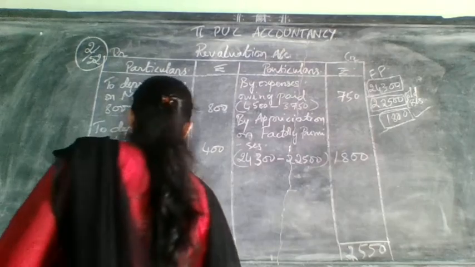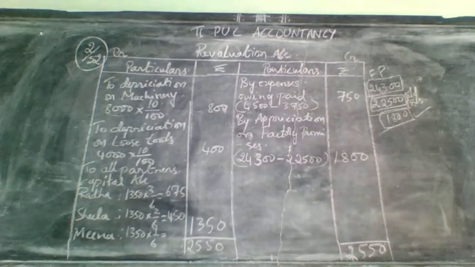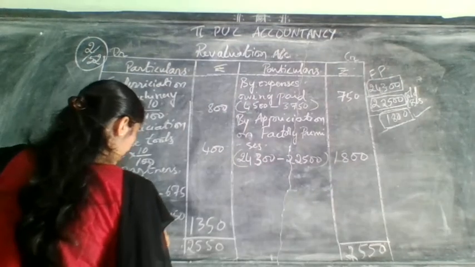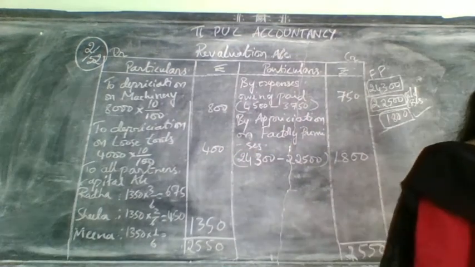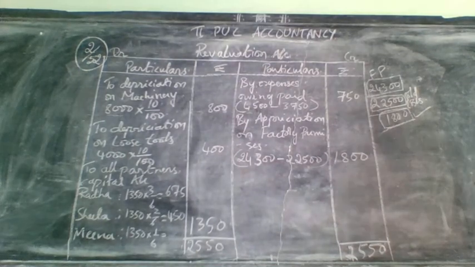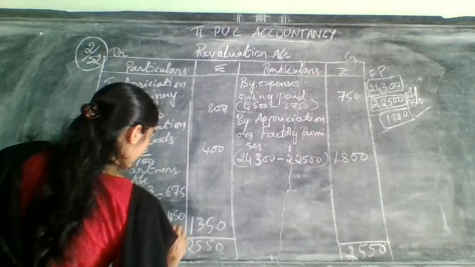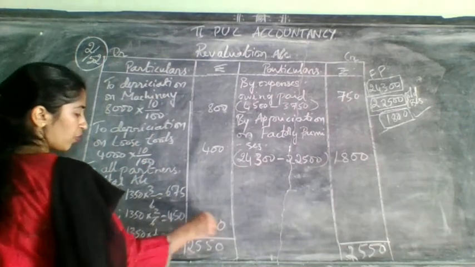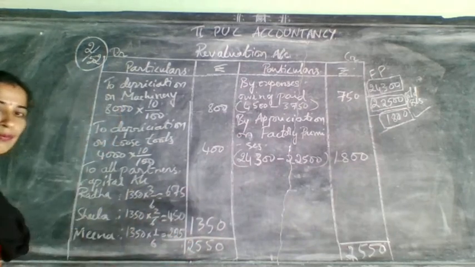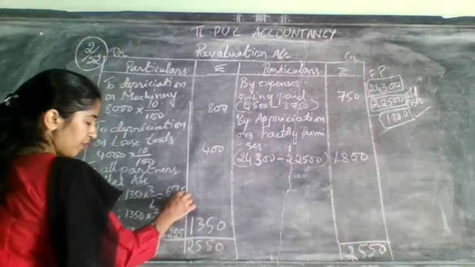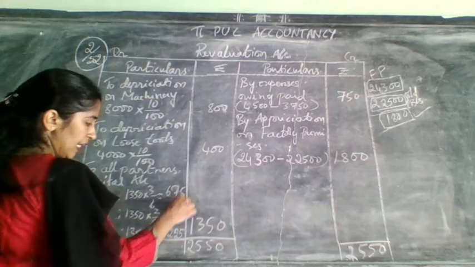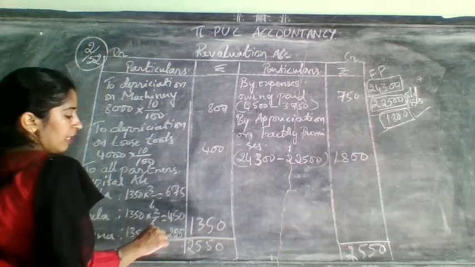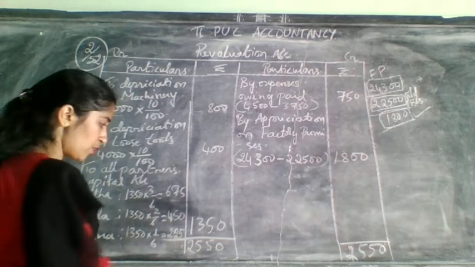Next last one. 1350 into 1/6. How much it will come? It will come 225. If you add these three, you should get this amount. If you get the same amount, then your distribution was correct. Check once again. 5 plus 5 10, 7 plus 1 8, 8 plus 2 10, 10 plus 5 15, 6 plus 4 10 plus 1 11, 12, 13. So your distribution was correct.